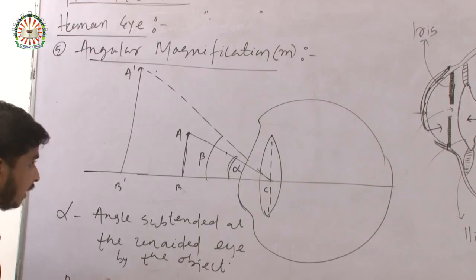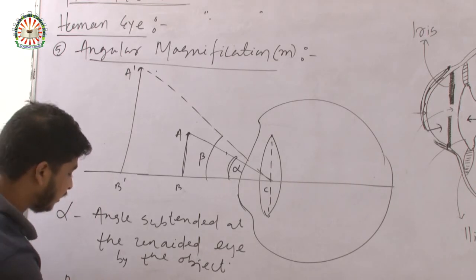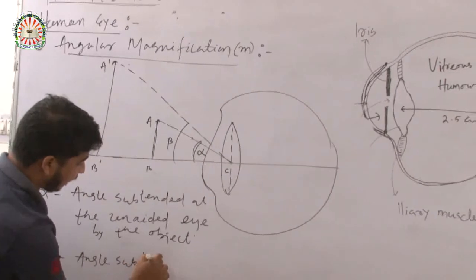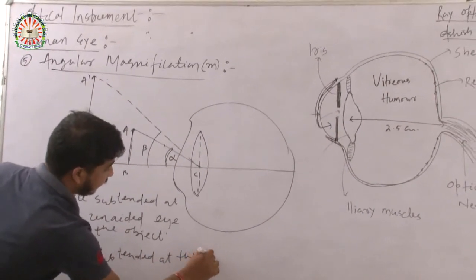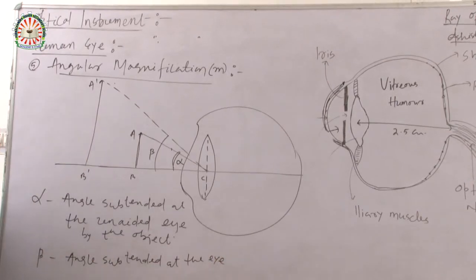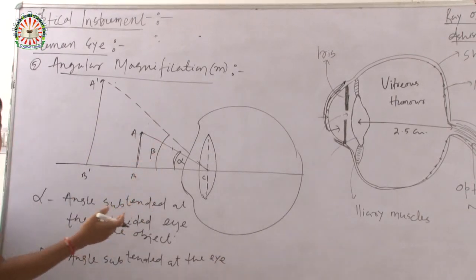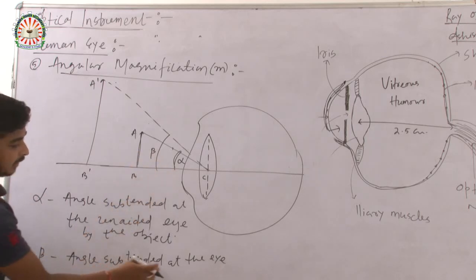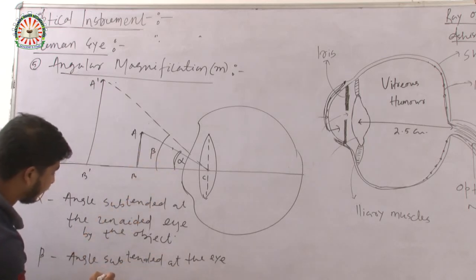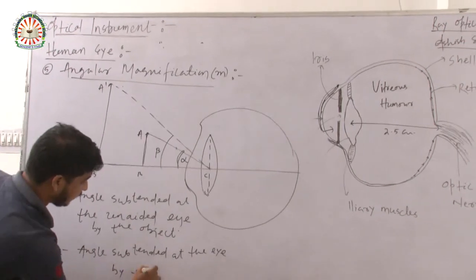Note down, beta is the angle subtended at the eye by the image, because here you may use a glass, spectacle or microscope, anything.